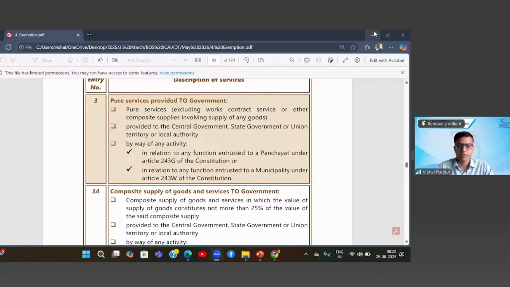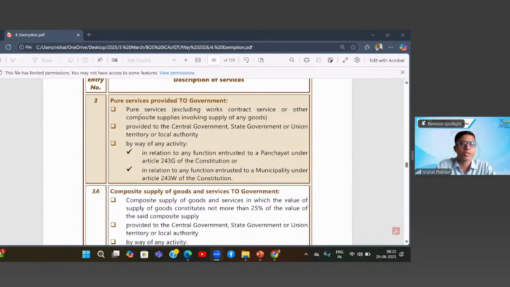So let us say a local body like the Mumbai Municipal Corporation is providing this particular garbage collection service. Firstly, they charge it to the people, that is to us. And secondly, they will be getting this service done from some outside agency. It means that the outside agency is providing the service to that government body, which is covered in this exemption, and the government body is providing it to us, which was covered in the previous exemption which we studied last time. So please be clear, because both readings are the same.